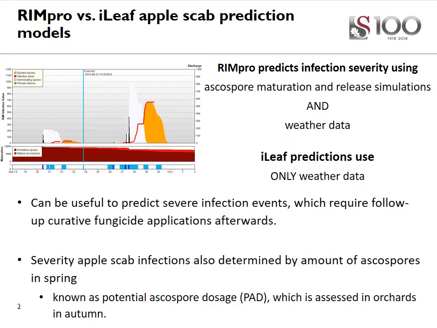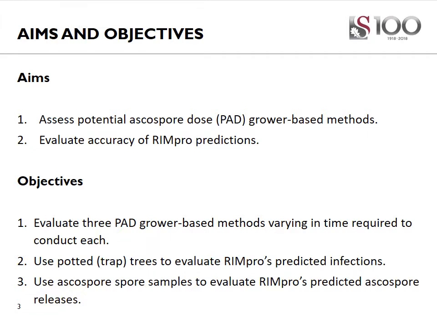Severity of scab infections are also determined by the amount of ascospores that will be present in the spring. These predictions are known as potential ascospore dosage that can be assessed in orchards in autumn. Therefore, the aims of the project were first to assess potential ascospore dose grower-based models and to also evaluate the accuracy of RIMpro predictions. Three objectives were needed to reach the aim.